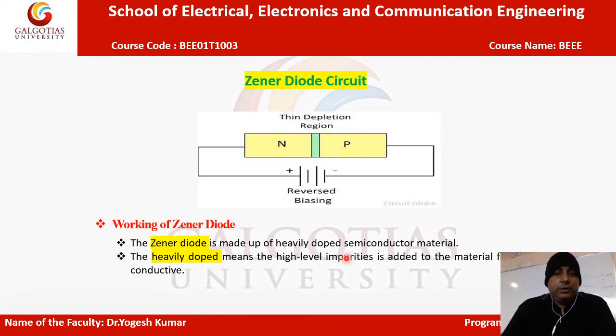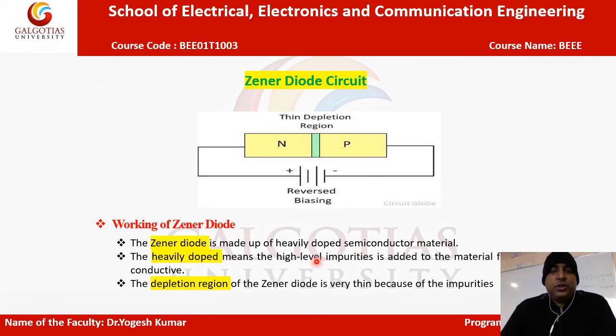The second point about the working is that heavily doped means a high level of impurities. What does doping mean? When we get a semiconductor in its natural form, its conductivity is very low. To increase its conductivity, we have to do doping. Doping is a process in which some impurities are added to the pure form of the semiconductor, so its conductivity increases and it is more conductive.